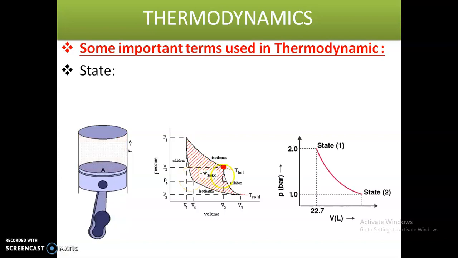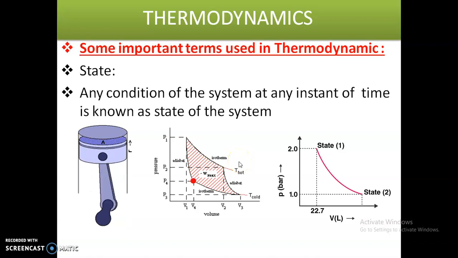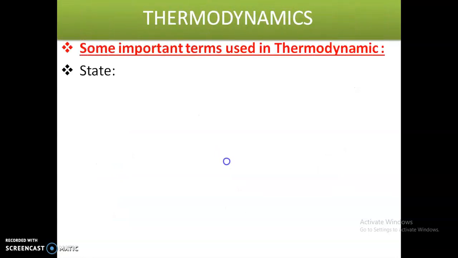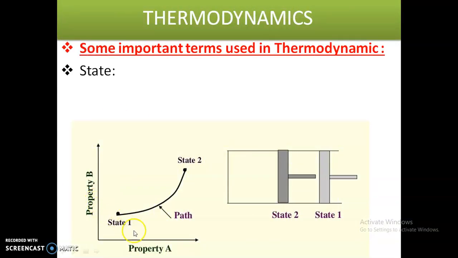I hope you understand. Once again, see state. Here in the PV diagram, property A and property B. If the system is at state 1, we will have some temperature T1, pressure P1 and volume V1. At state 2, the volume, temperature and pressure will be different compared to state 1.